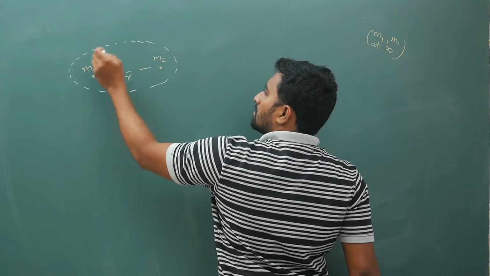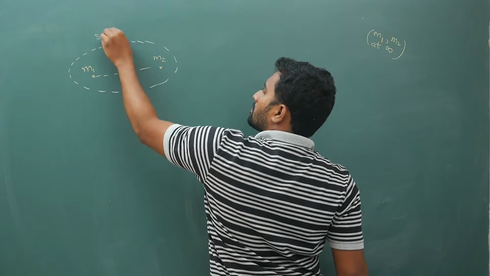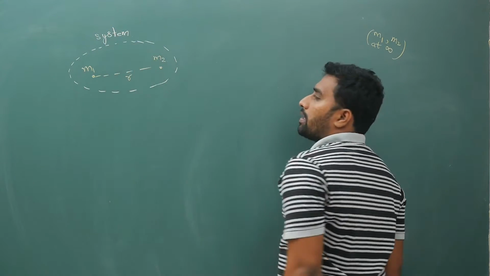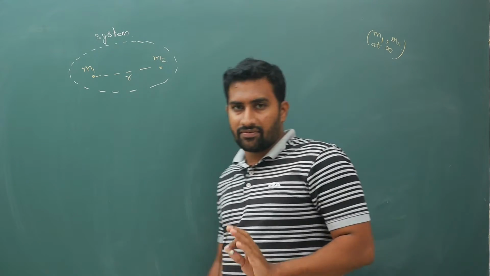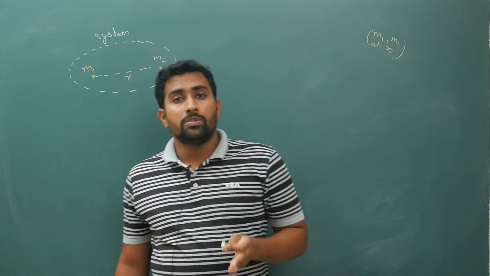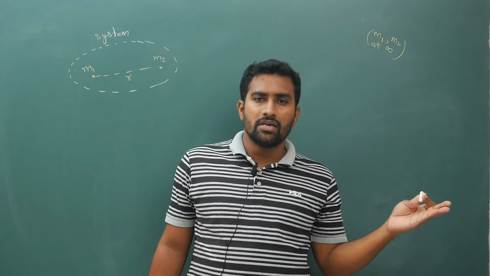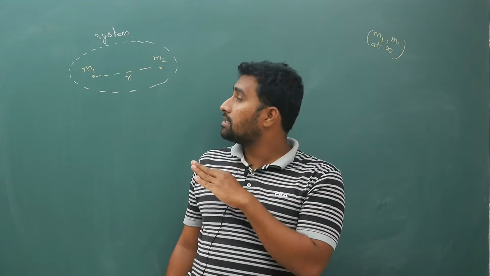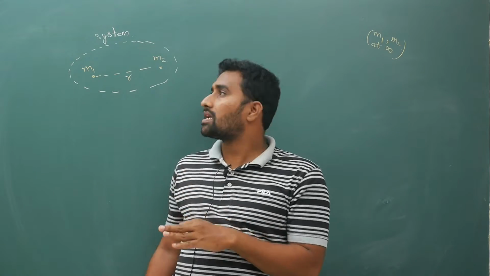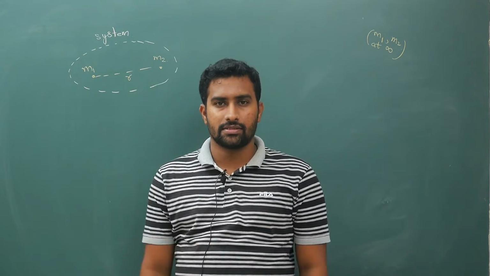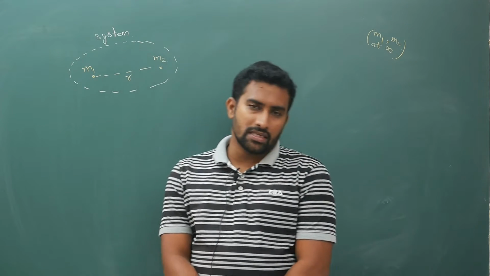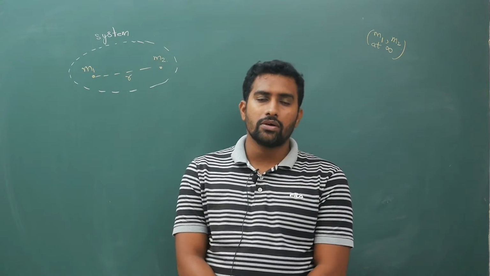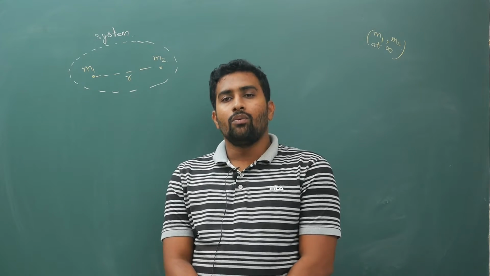This is my system. Initially masses are at infinity. I have brought the masses from infinity and I am placing those masses into the system at some distance r like this. Now what is your potential energy of the system?